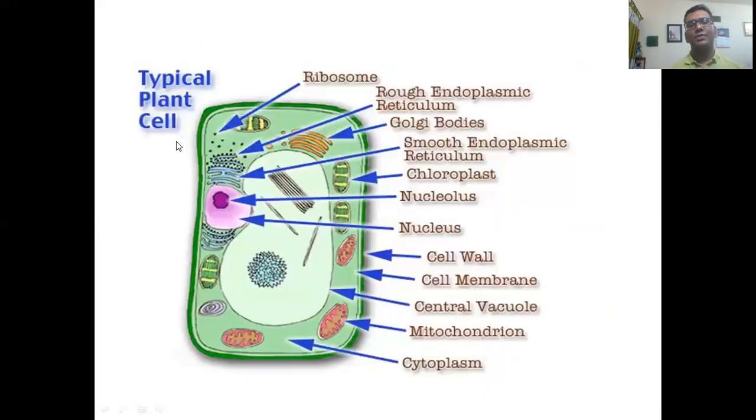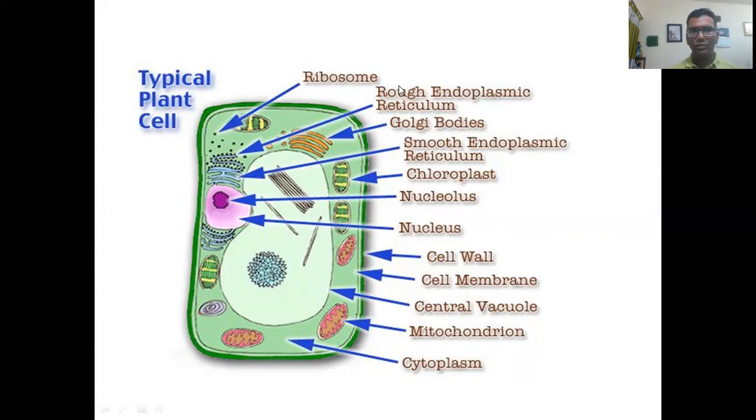My dear students, let us have a look at a typical plant cell. At the very outside of a plant cell, there is a cell wall, a dead, non-living cell wall, and beneath the cell wall there is a living cell membrane which surrounds the living cytoplasm and other parts of a cell.